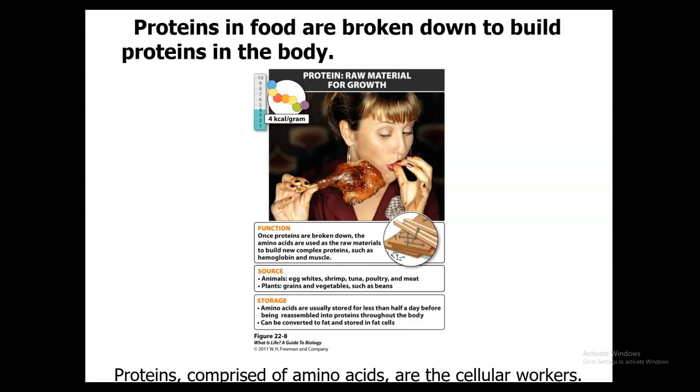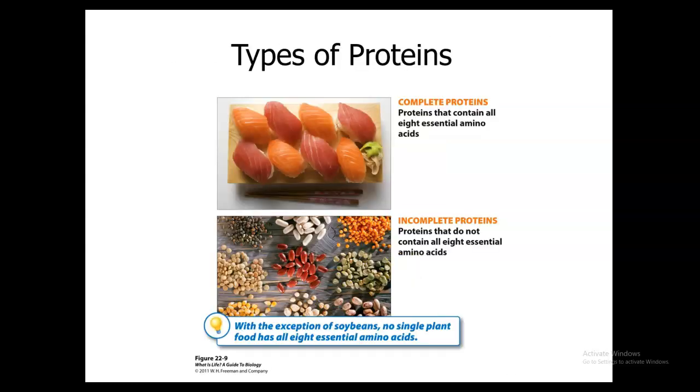During digestion, proteins are broken down into amino acids. That's their smaller subunit group. There are 2 types of amino acids. We have essential amino acids. These are the amino acids not produced by the body, but rather they need to be consumed in foods. 8 amino acids are essential. Out of the 20 total amino acids, your body can make 12 of those. Non-essential amino acids are the ones that your body can make, so they're not needed in foods. Like we said, there are 12 non-essential amino acids.